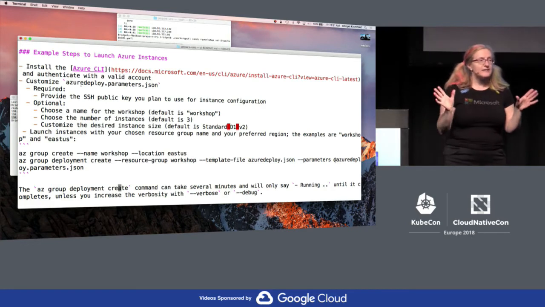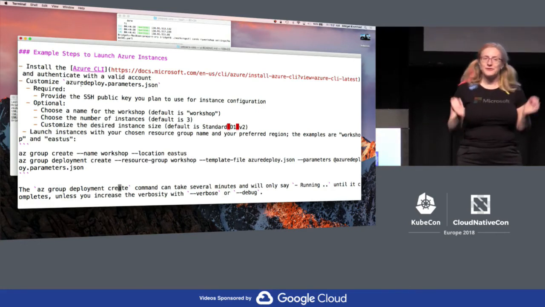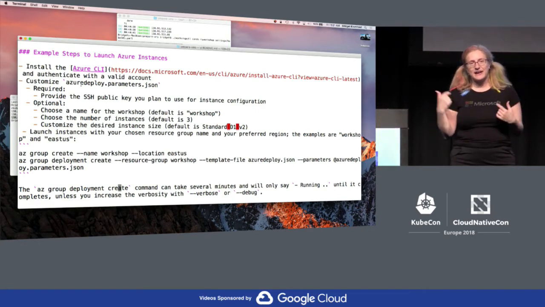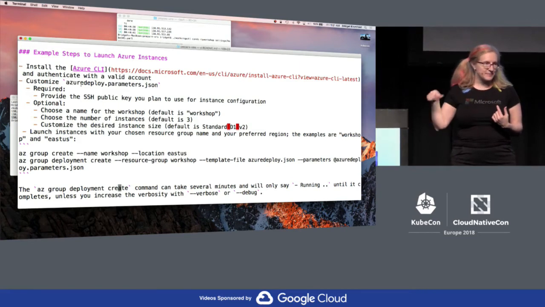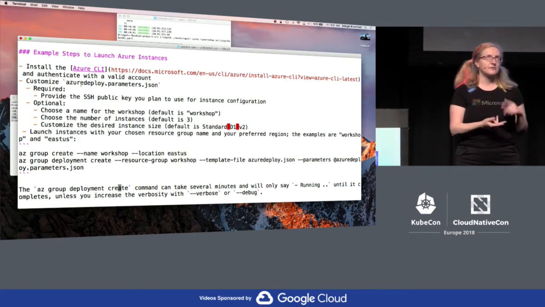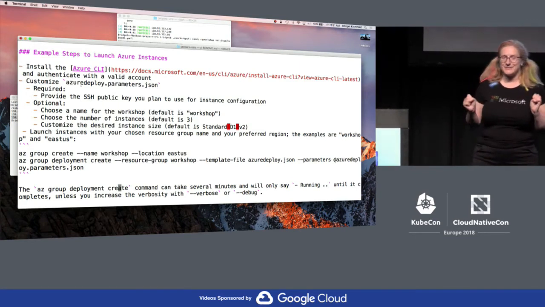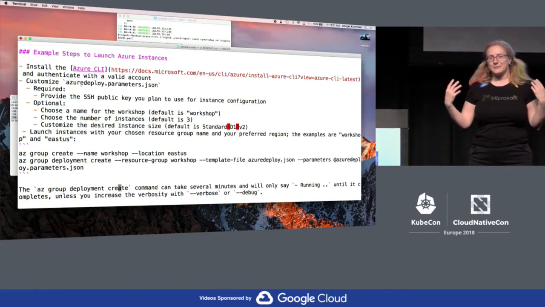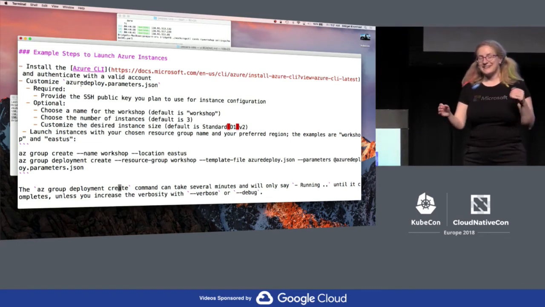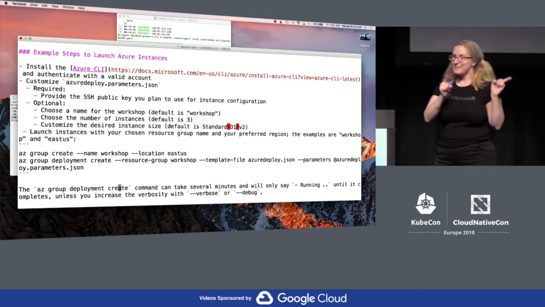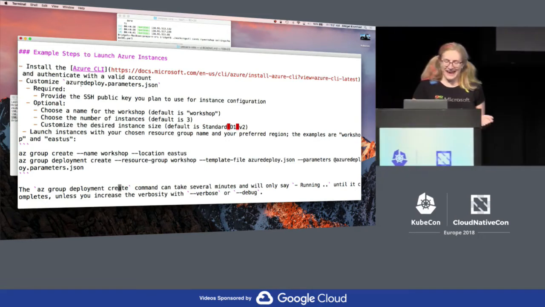By the way, if any of you use or work at Google or use Google Cloud and would like to submit a pull request, we have instructions and copy-and-pastable stuff in here for AWS and for Azure, so it would be nice to get some for GCP too. And I have cloud privilege in that I have all the free Azure I can eat. I do not have free GCP, so I'm not setting that up, but pull request accepted.